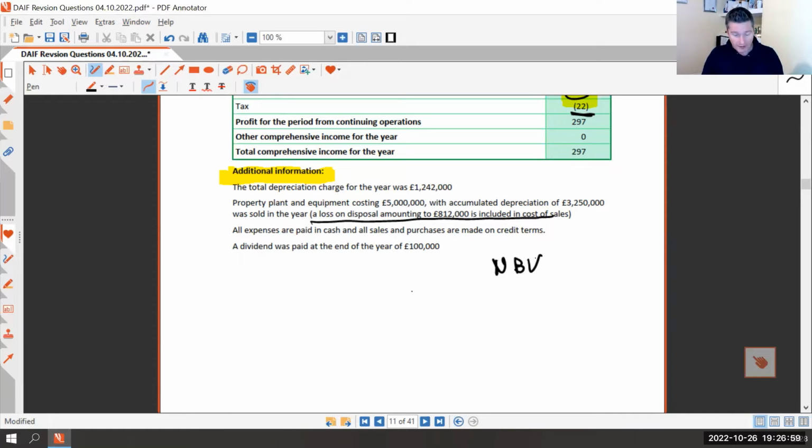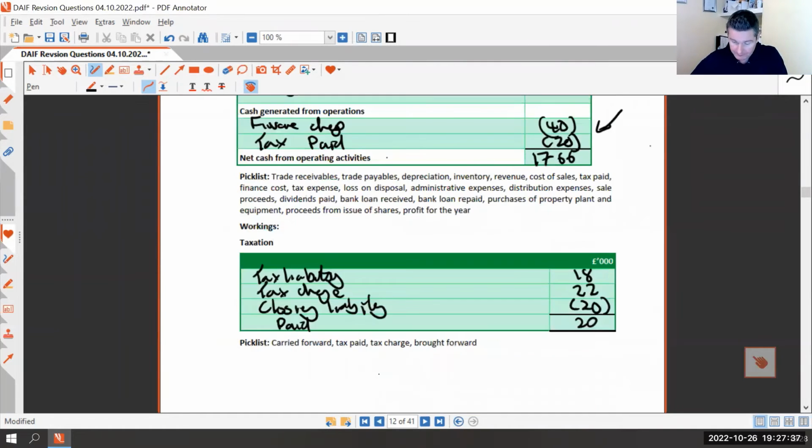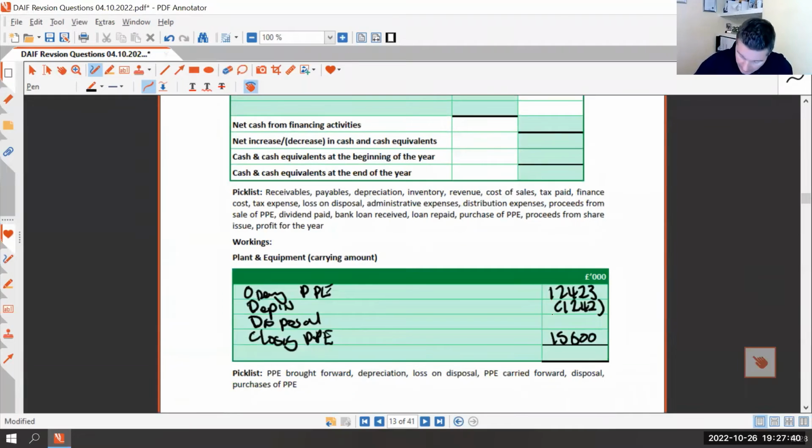So it had a cost of £5 million, and we have accumulated depreciation of £3,250,000. It would have a net book value of £1,750,000. The loss on disposal is irrelevant to calculating the net book value with the information we've got. All we're interested in is the net book value of that asset. So 1,750,000. Can everyone see where that came from?